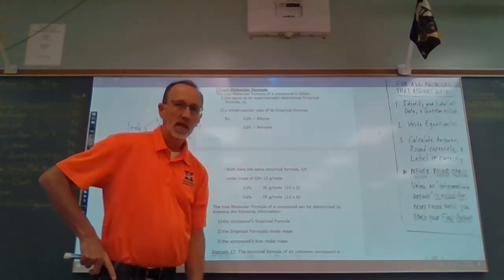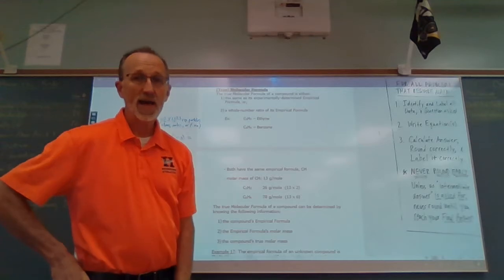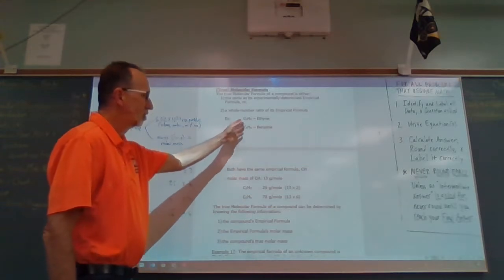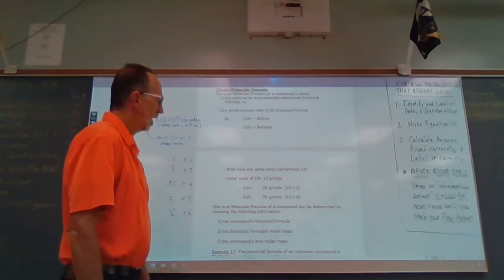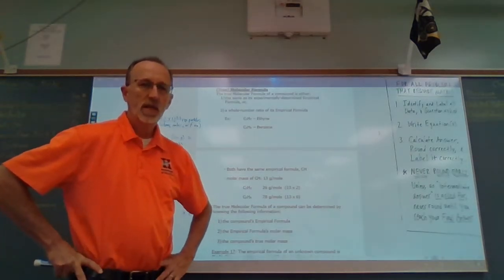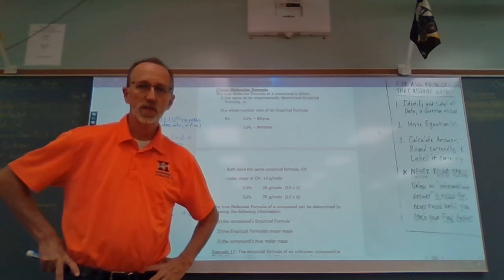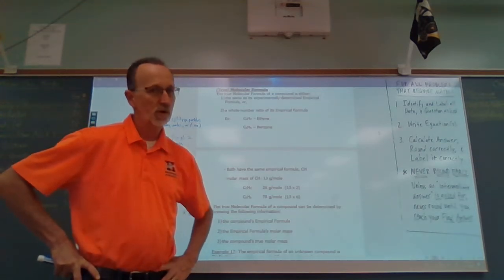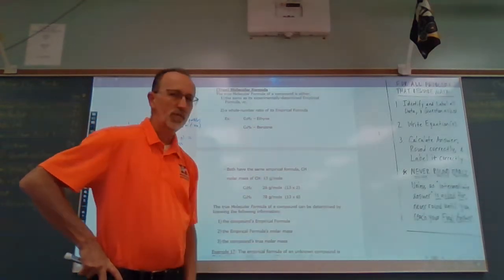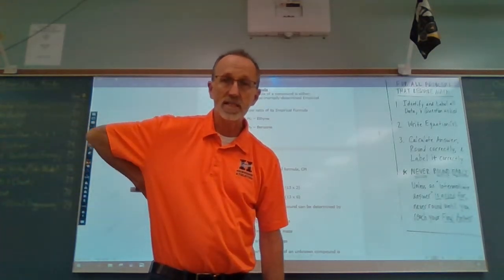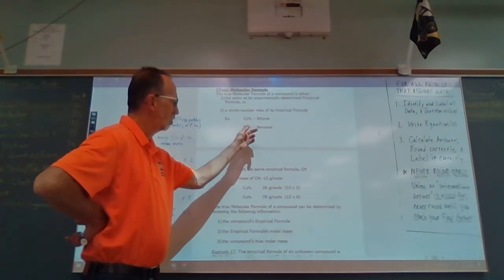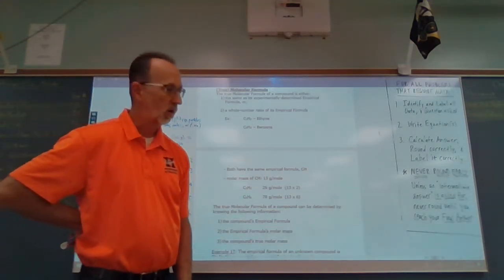Ethine, of course, is an alkyne. Benzene, remember, is an aromatic hydrocarbon, in a ring structure. If you look at those two formulas, C2H2 and C6H6 for benzene, both have carbon and hydrogen in the same ratio, because 2 to 2 and 6 to 6 are both 1 to 1 if you reduce them. And so both have the same empirical formula, which is CH. That's the lowest whole number ratio between carbon and hydrogen in both of those.